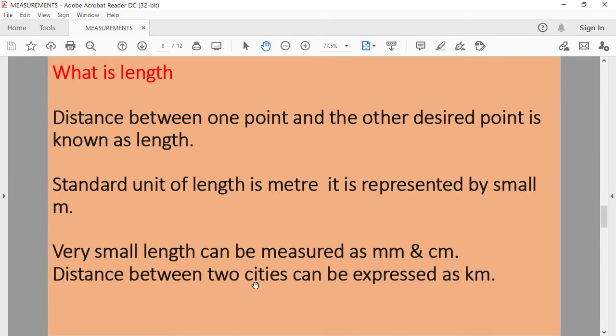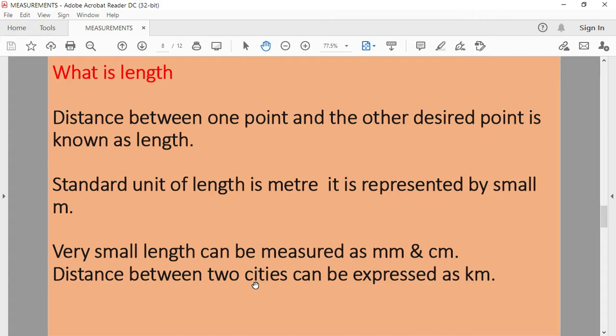What is length? Distance between one point and the other desired point is known as length. For example, the distance between your home and school or the edges of your book is also termed as length.